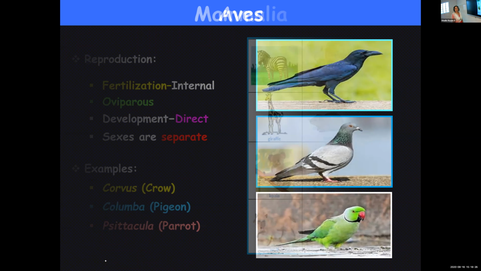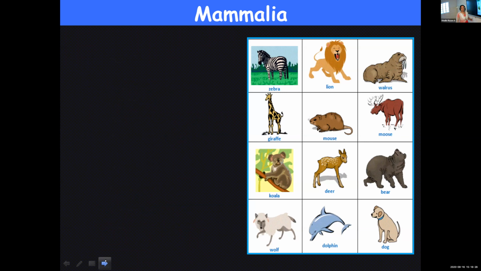Then the next, the last class under vertebrata or under tetrapoda, is Mammalia. We are also included under this class, Mammalia. And you can find them in a variety of habitats. You cannot limit that mammals are found only in this particular habitat.